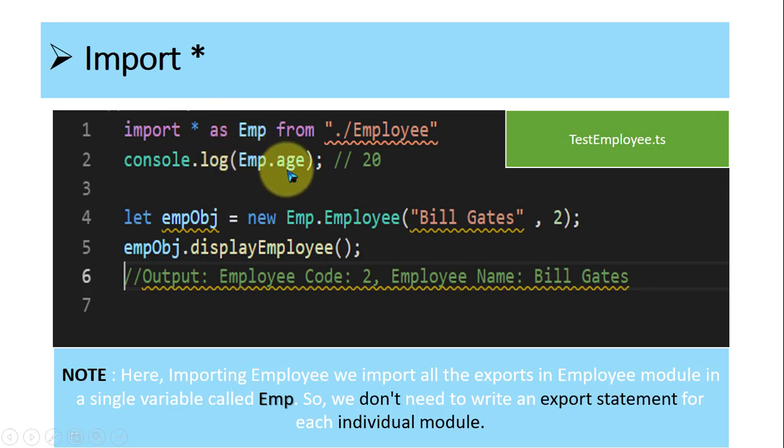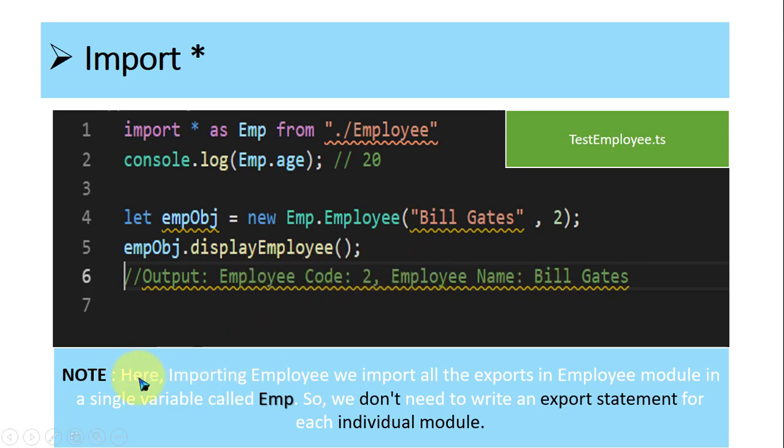Now age is exportable from that file, yes. And employee is exportable from that file, yes. So here I am using emp, and here also I am using emp. If any other variable is exportable from that module, then you can use it as emp. Now here I am just printing the name of the employee, and whatever output is available, it will show on your console.